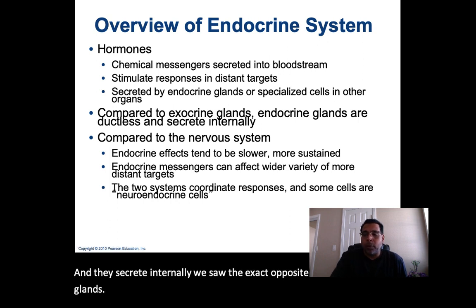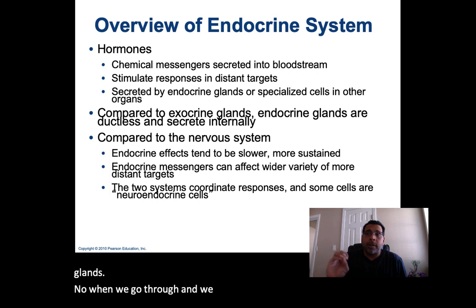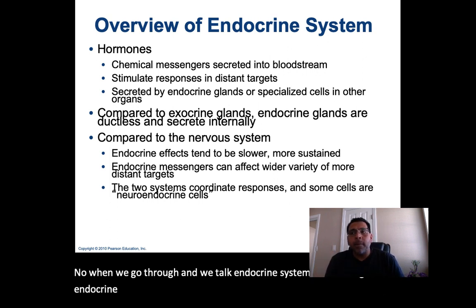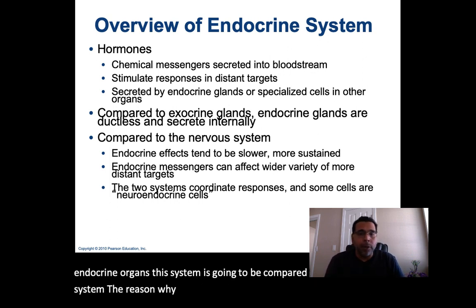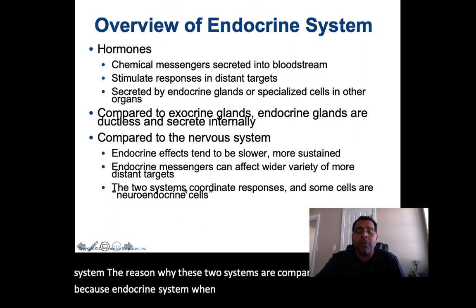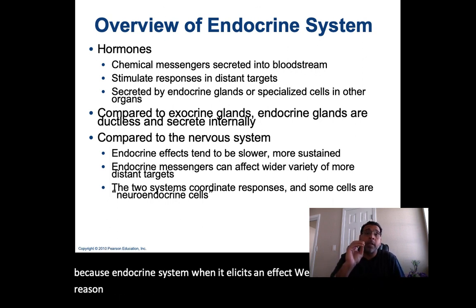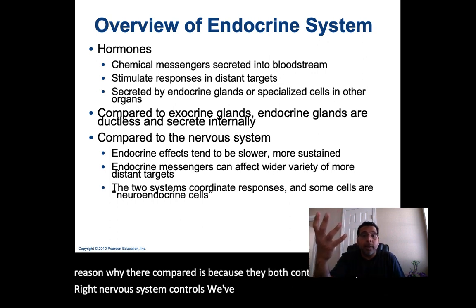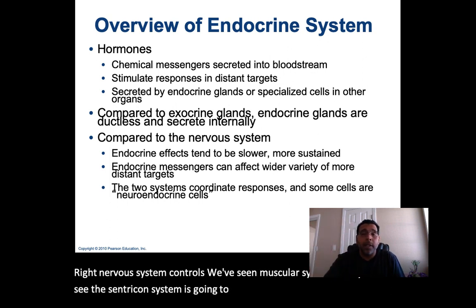Now, when we talk endocrine system, endocrine glands, endocrine organs, this system is going to be compared to the nervous system. The reason why they are compared is because they both control other systems. Nervous system controls, we've seen, the muscular system. Here you can see this endocrine system is going to control a lot of other activities in the body.